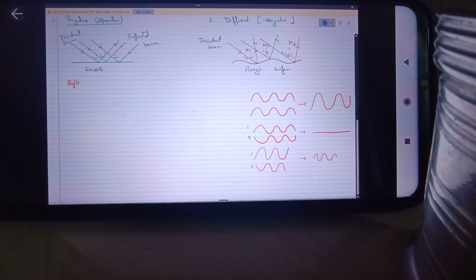So now we'll discuss. Is constructive and destructive only for transverse waves? Yes, it is better to understand this by transverse waves. Now, this constructive and destructive wave nature, where can it be seen?